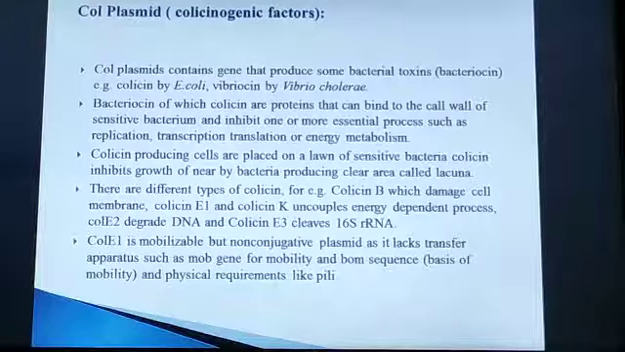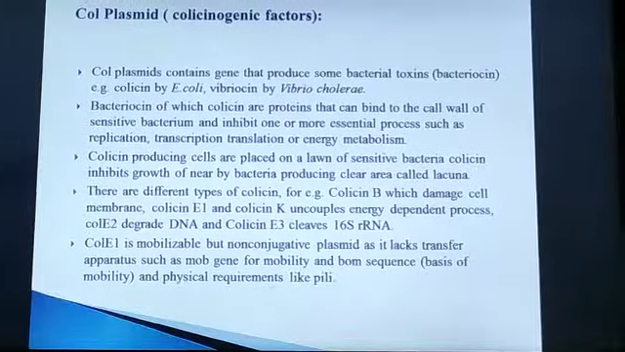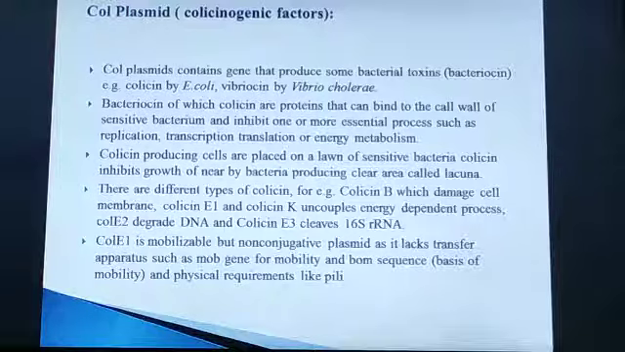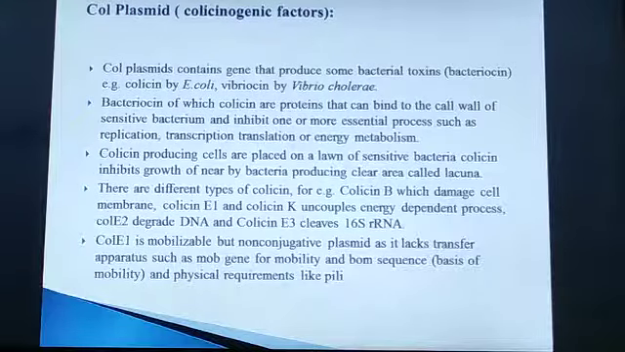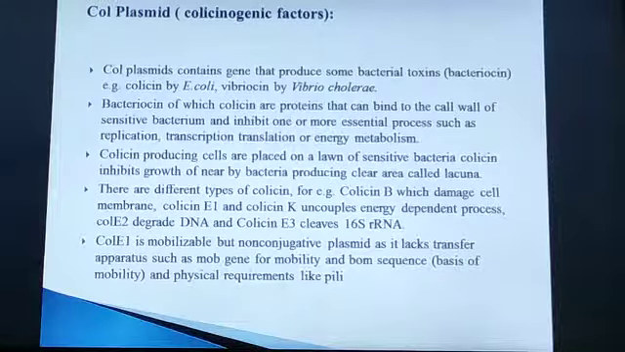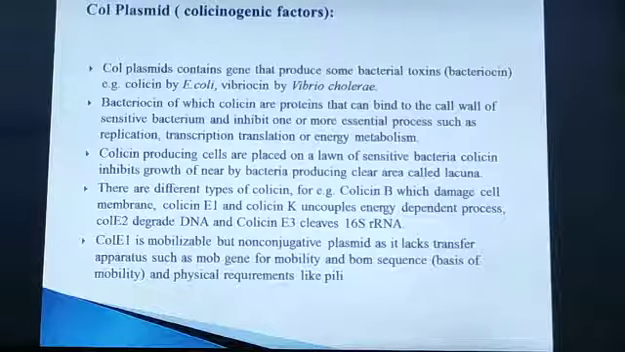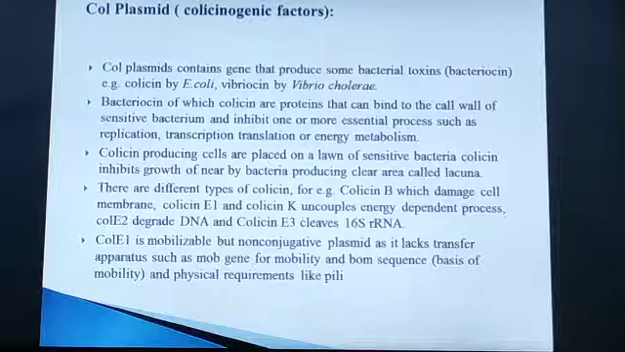So there are different types of colicins. For example, colicin B, which damages the cell membrane; colicin E1 and colicin K, which uncouple energy dependent processes; colicin E2, which degrades the DNA; colicin E3, which cleaves 16S rRNA; and so on.